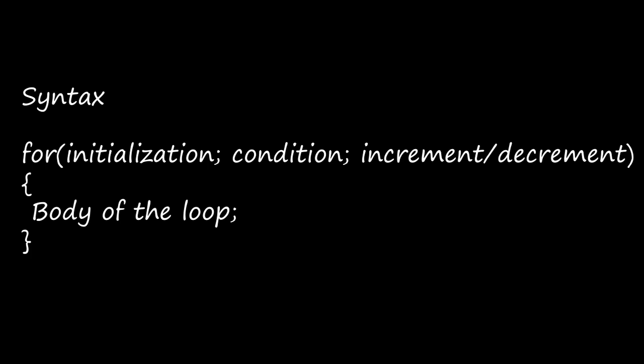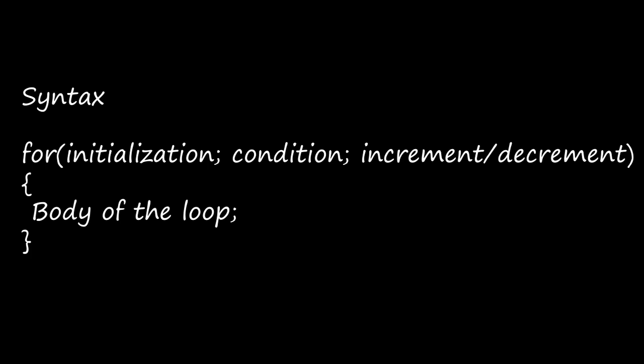So it will execute with 1, right? So here, if you see, in this for loop we have the initialization part first, then the condition, and then increment or decrement, right? This will be separated with semicolons, okay? So in this for line, at the end we won't have a semicolon. After giving the initialization and condition we have to give a semicolon, okay? After giving this line, the body of the loop will be given inside the parenthesis, okay?